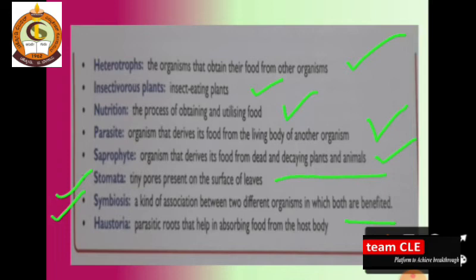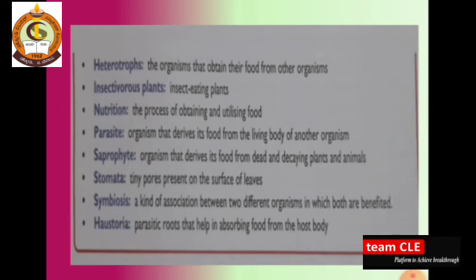And now the last one is haustoria, which are parasitic roots that help in absorbing food from the host body.